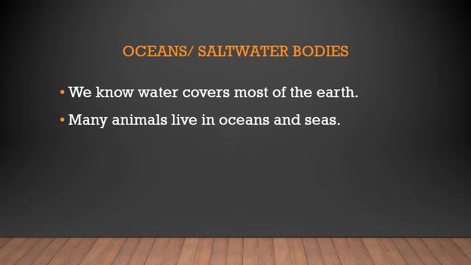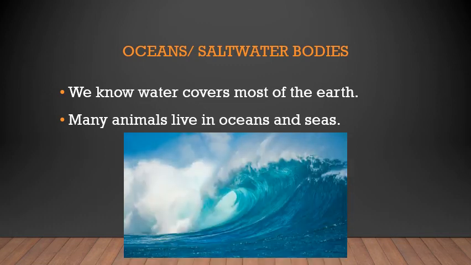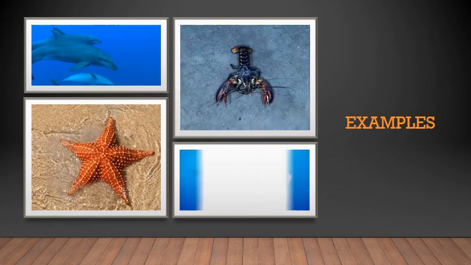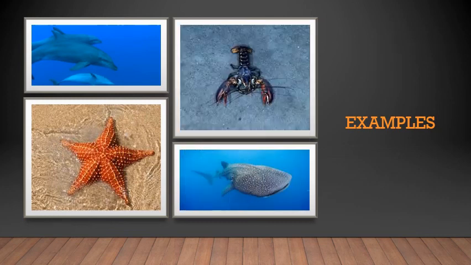Next is oceans or saltwater bodies. Now we know that water covers most of the earth. Many animals live in oceans and seas like sharks, whales, dolphins, lobsters, crabs, fishes. These are the different animals that live in water. I have shown only four examples. The examples are dolphins, lobsters, starfish, whale.